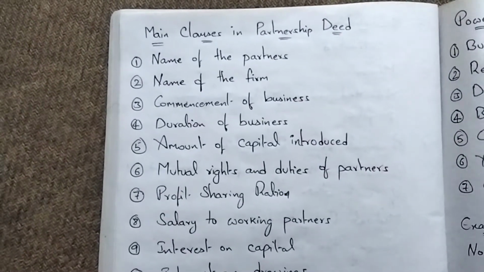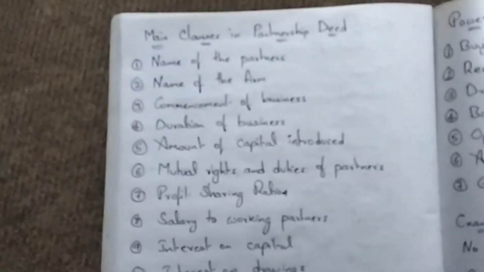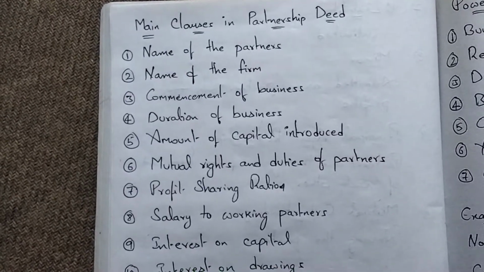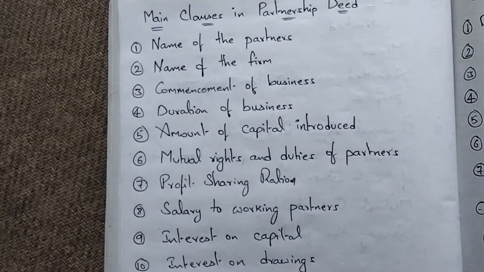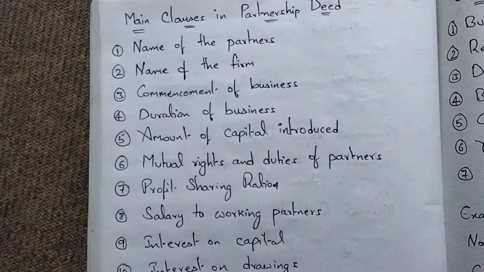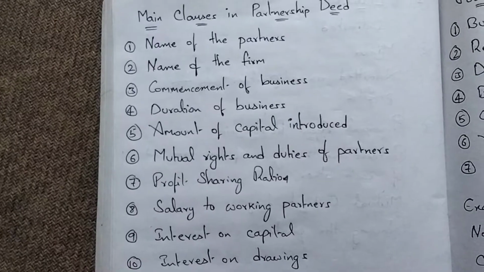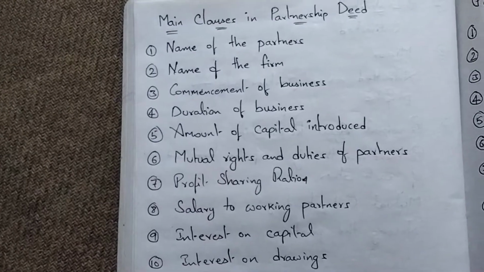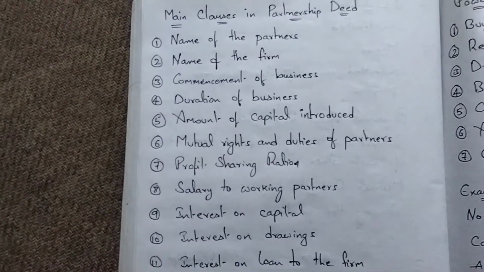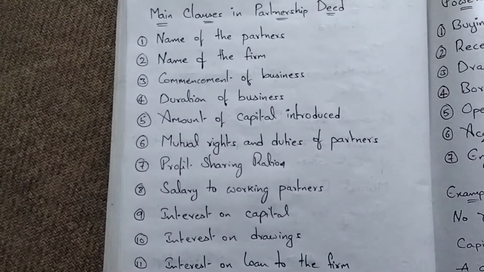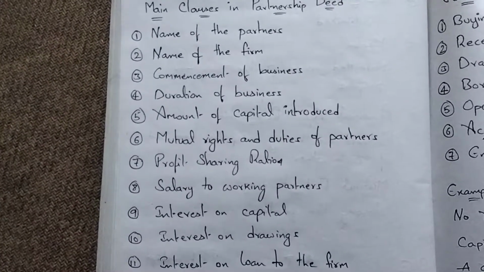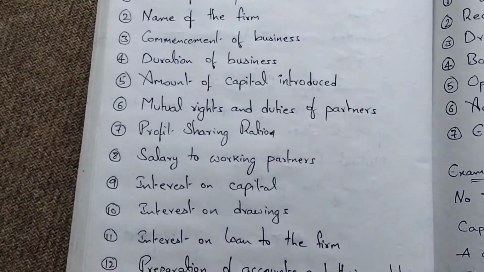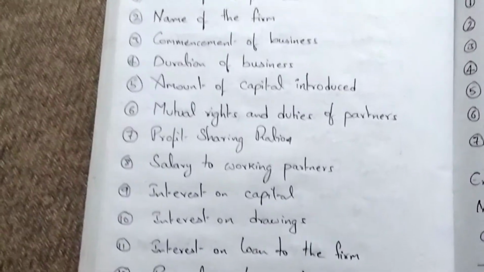Let me give you an example. Some people, A and B, have entered into a food business. First you have to write the names of the partners, then the name of the firm, like AB Foods. Next, the duration of the business. Generally, if we don't include a clause on the duration in the partnership agreement, then it means it is at will. At will means when the partners want to quit, they can quit; otherwise it will go on for life.